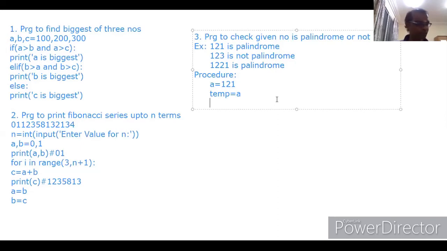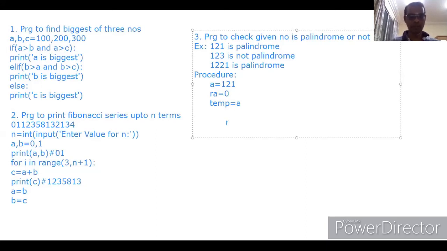Here we need one more variable, ra. ra means reverse of a. It is assigned 0. Initially it does not contain any value, so it is assigned 0.